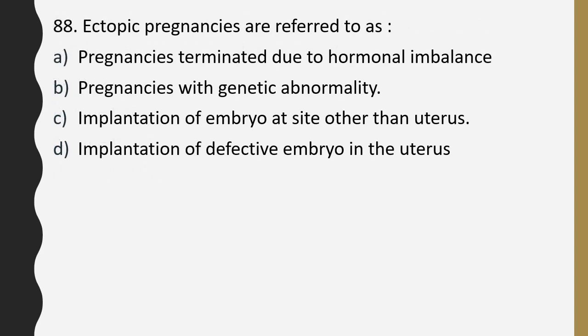Question number 88. Ectopic pregnancies are referred to as pregnancies terminated due to hormonal imbalance, pregnancies with genetic abnormality, implantation of embryo at site other than uterus, implantation of defective embryo in the uterus. The correct answer is option C, implantation of embryo at site other than in uterus.